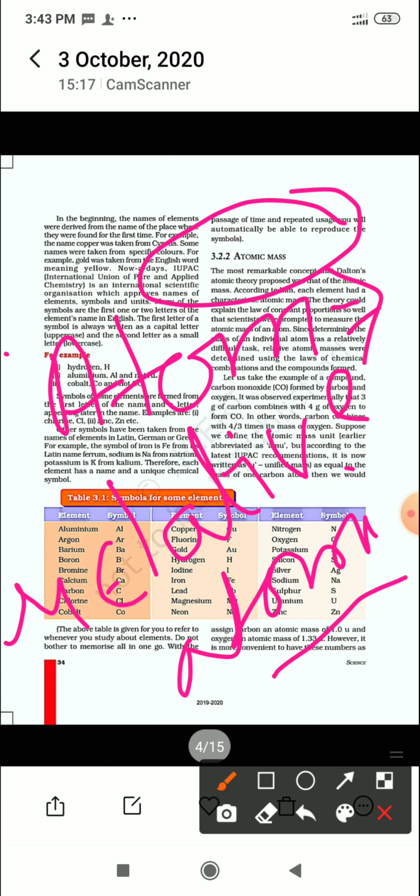What we took as the initial reference was hydrogen. After that we thought that hydrogen is not suitable for taking a relative mass, so we took the oxygen atom. And nowadays, since 1961, IUPAC selected the most abundant isotope of carbon, and we are using carbon as the relative standard for measuring the masses of others.